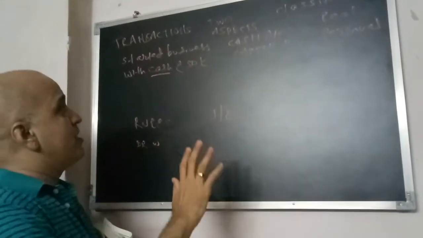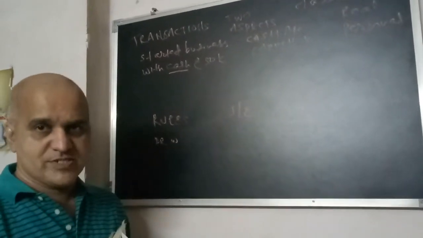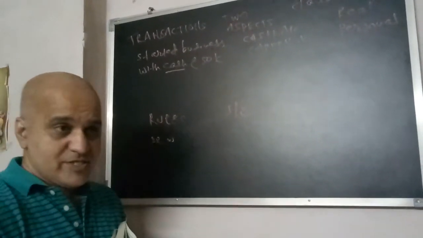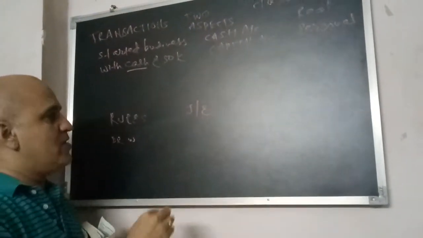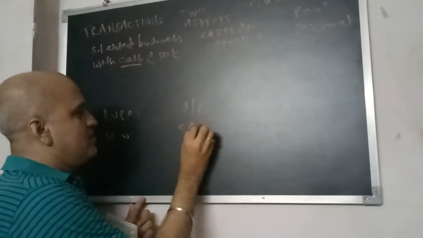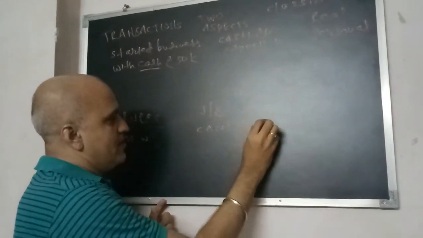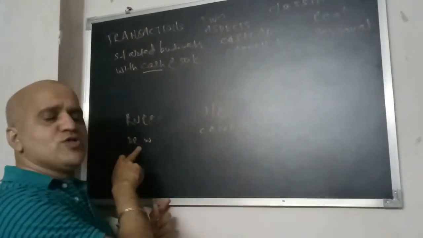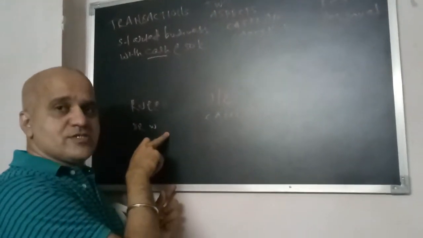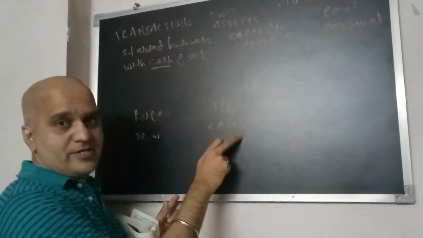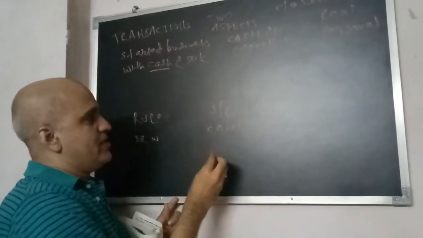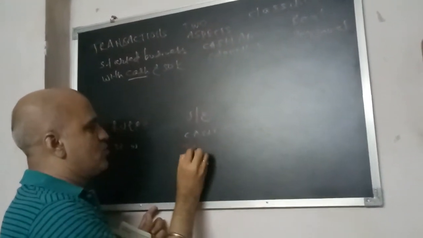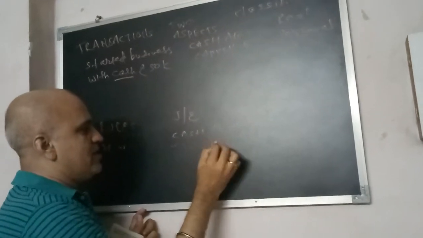Now if you are giving cash to the business, for the business the cash is received now. So debit what comes in. So cash account should be debited, because if you receive something in the business, you debit that account. So I am receiving cash. Okay, so cash account debit to capital account.